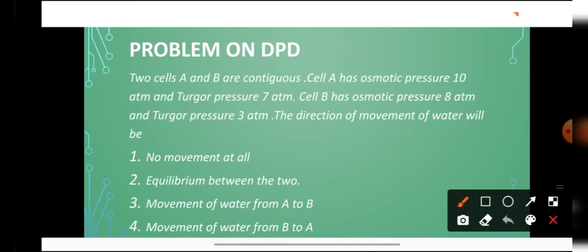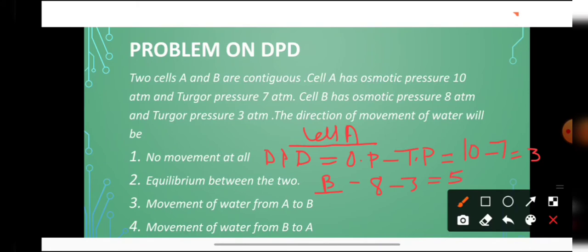So first we will calculate the value of DPD, and we all know that water moves from low DPD to high DPD. So suppose cell A है, ठीक है. So cell A की DPD की वैल्यू क्या आई? We know that DPD is equal to OP minus TP. सो OP कितना है सेल A का 10 है, 10 माइनस 7, सो दैट इज इक्वल टू 3. अब सेल बी का कैलकुलेट करेंगे स्टूडेंट. सेल बी के केस में OP इज इक्वल टू 8, सो 8 माइनस 3 दैट इज इक्वल टू 5 एटमॉस्फेयर.